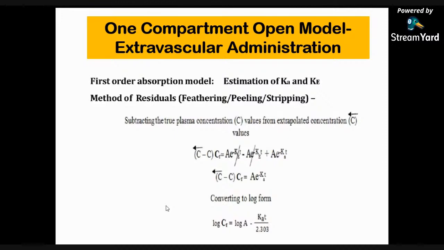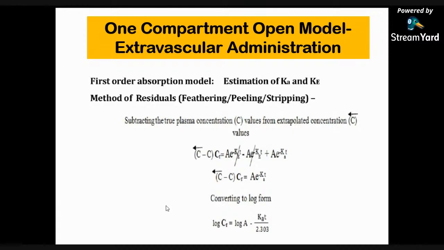Then again, the next part is the subtraction of the previous values. After subtracting the true plasma concentration C values from the extrapolated concentration values, we can write: extrapolated C minus C, which is CR, is equal to Ae^-Ket minus Ae^-Ket plus Ae^-Kat.